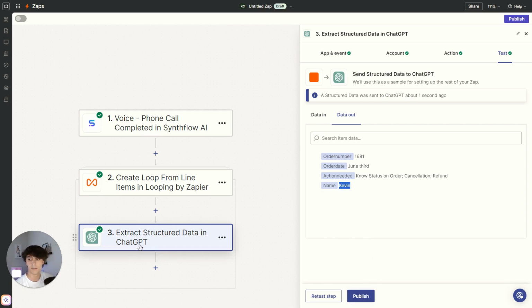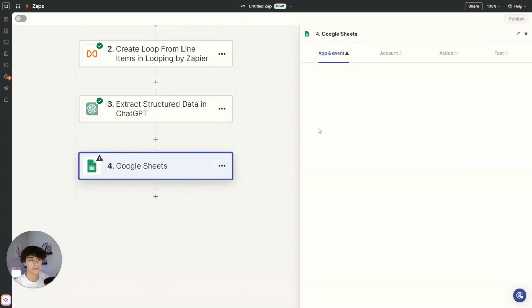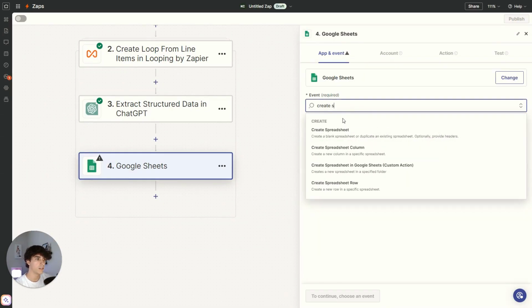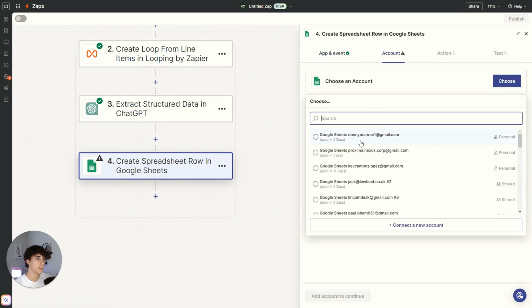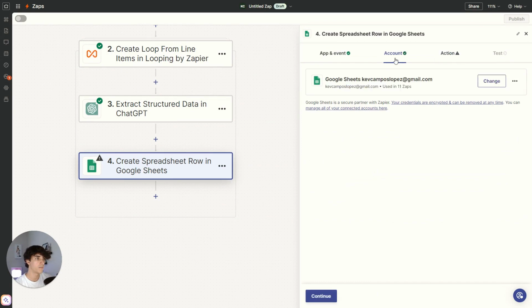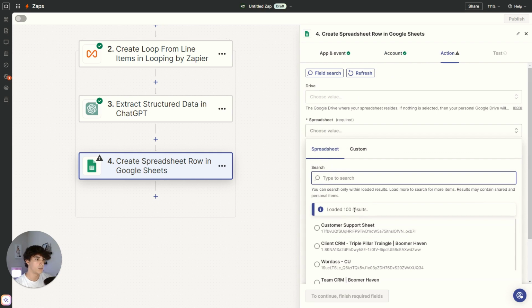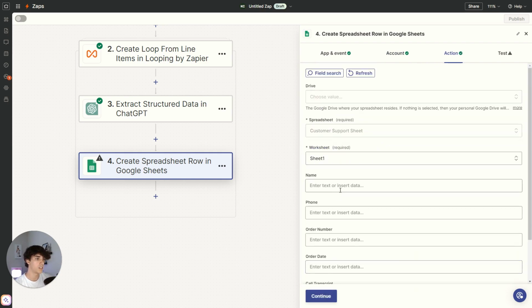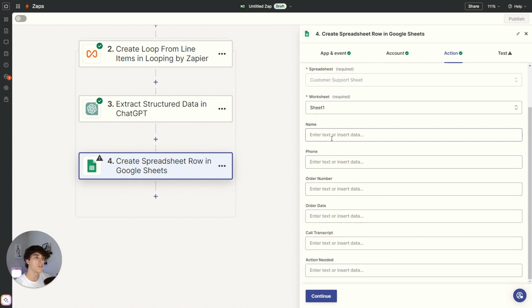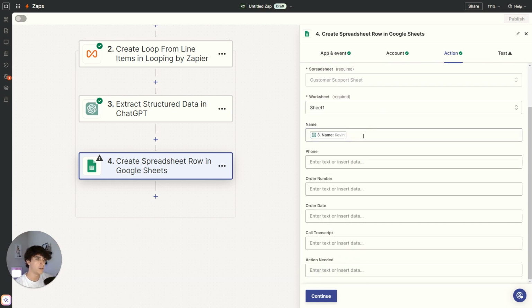So let's go ahead and make the last step. So the last step is going to be Google Sheets, and it's called create spreadsheet row, right? You connect your account over here, and then you don't need to choose a driver. However, the spreadsheet will be this one. This is the one I'm going to give you guys. And then you select the sheet corresponding to it. Now you literally just plug and play. That's all it is. So you go over here and you select this from ChatGPT.